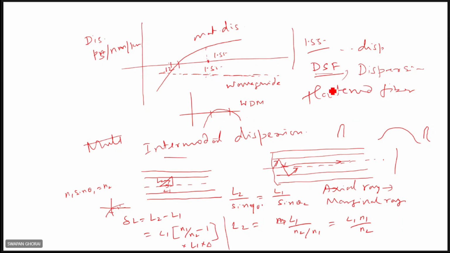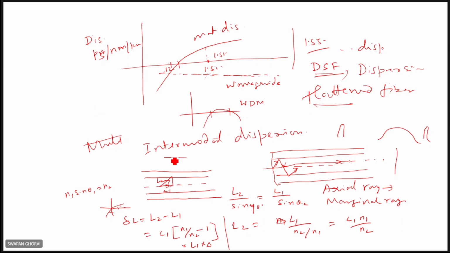So that is the dispersion shifted fiber. Another fiber is the dispersion flattened fiber, where dispersion is minimum over a certain region of wavelengths, rather than at one particular wavelength. We'll see how it can be designed. So this is the waveguide dispersion and the material dispersion.